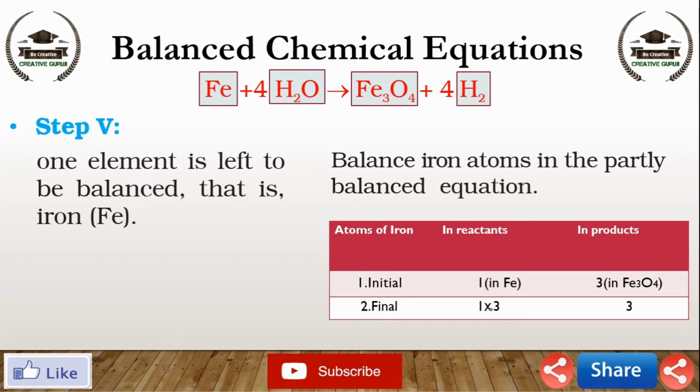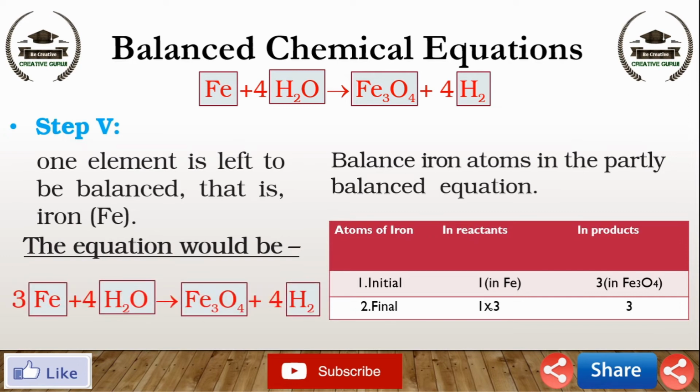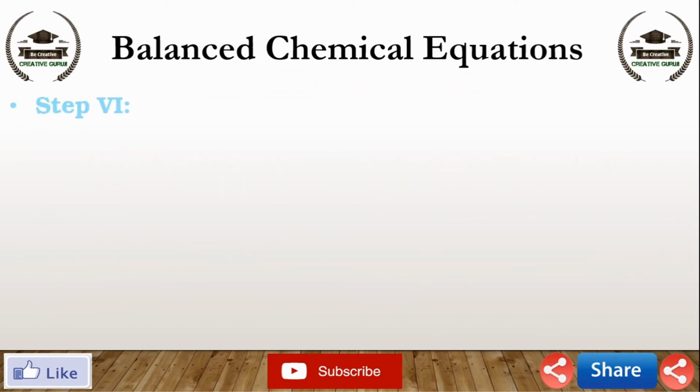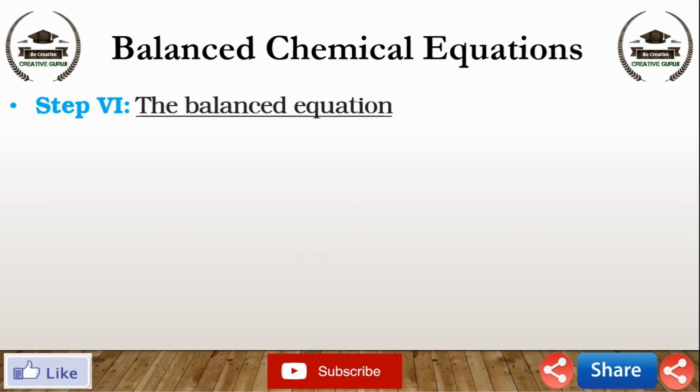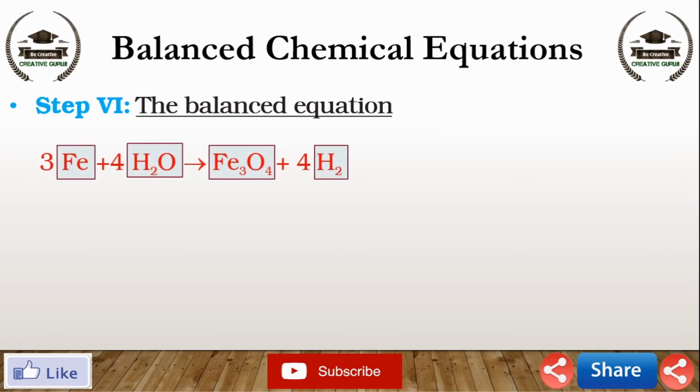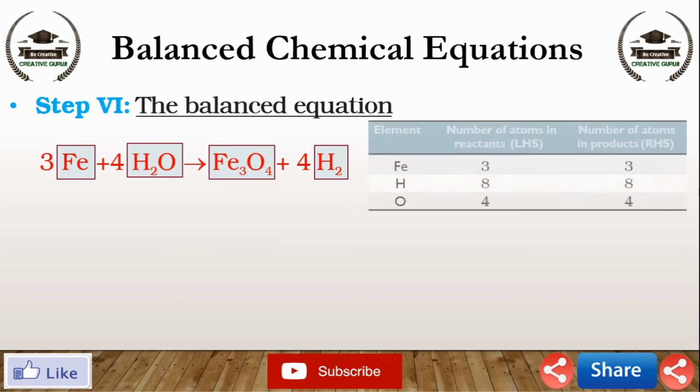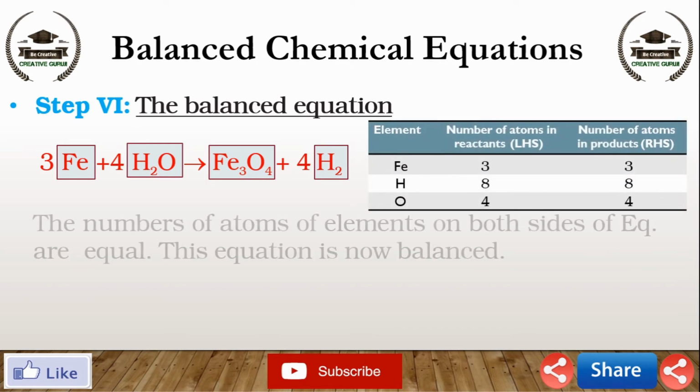To equalize Fe, we take 3 atoms of Fe on the left hand side and the equation becomes 3Fe plus 4H2O gives Fe3O4 plus 4H2. Step 6. Finally, to check the correctness of the balanced equation, we count atoms of each element on both sides of the equation. The chemical equation is 3Fe plus 4H2O gives Fe3O4 plus 4H2. The number of atoms of elements on both sides of the equation are equal. This equation is now balanced.